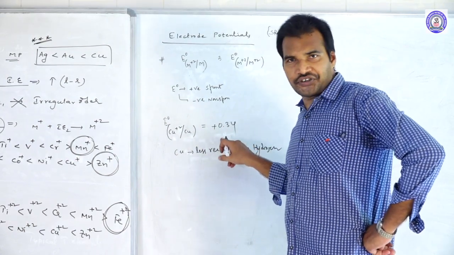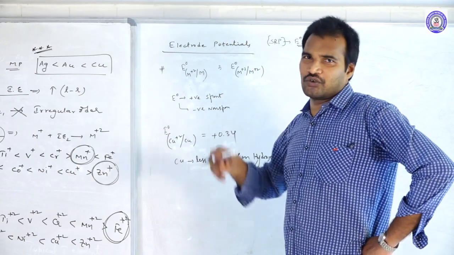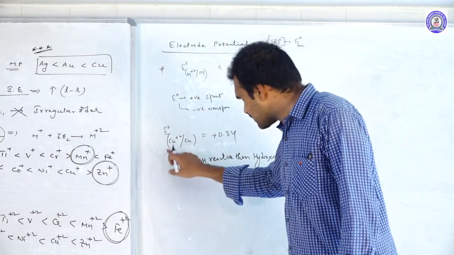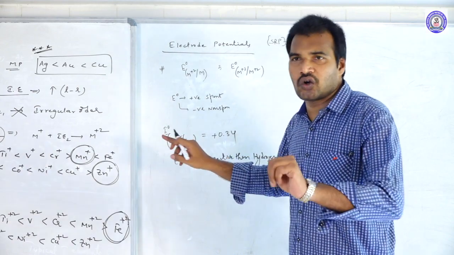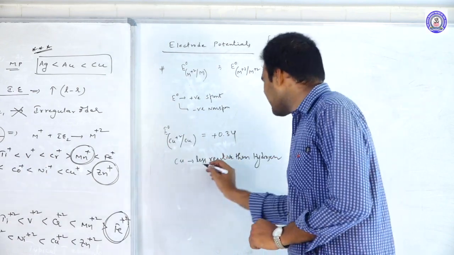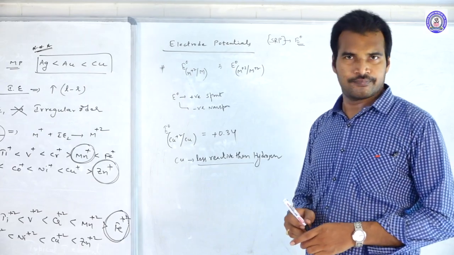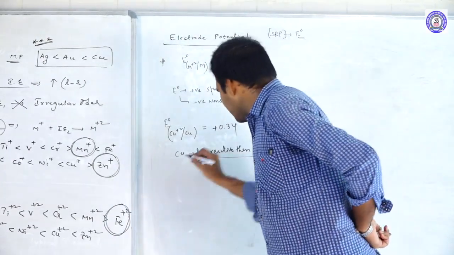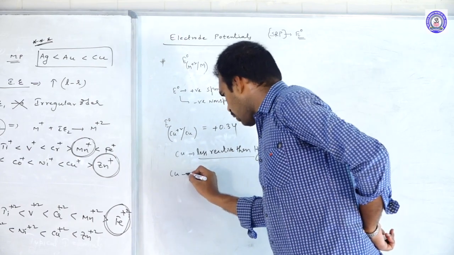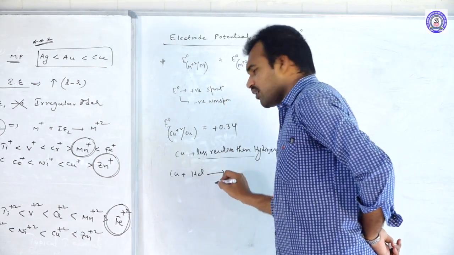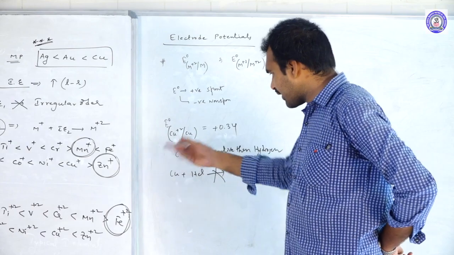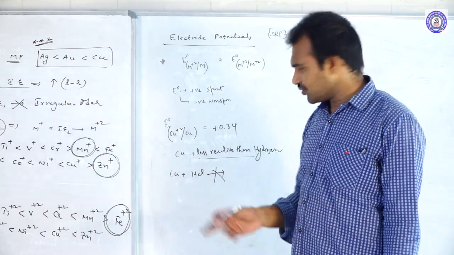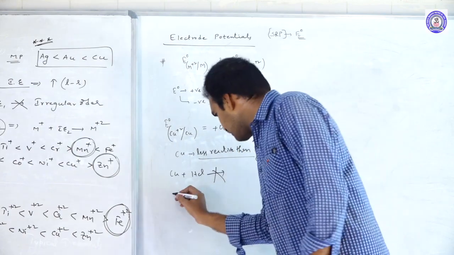So this is more spontaneous compared to hydrogen. Because of that, conversion of Cu to Cu plus 2 is non-spontaneous. That is why copper is less reactive than hydrogen. Simple logic. If it is less reactive than hydrogen, can copper react with HCl? No. Why? Copper cannot displace hydrogen ions, but hydrogen ions can displace copper. So this reaction is not possible.